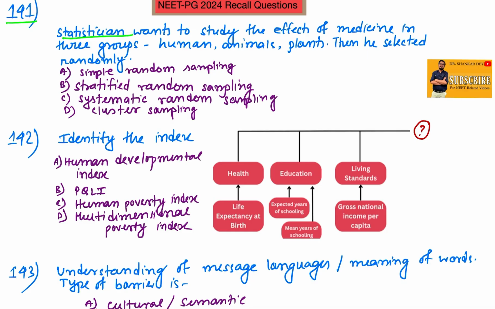A statistician wants to study the effect of a medicine in three groups: human groups, animal groups and plant groups. He selected some individuals randomly from these three groups. So this type of sampling is known as, yes, stratified random sampling. This is not simple, not systematic random, not cluster sampling. The statistician selects from three groups randomly, so this is stratified random sampling.